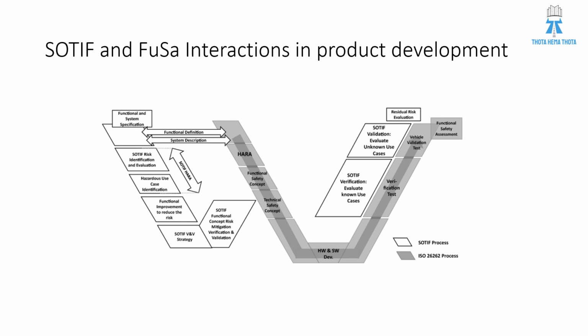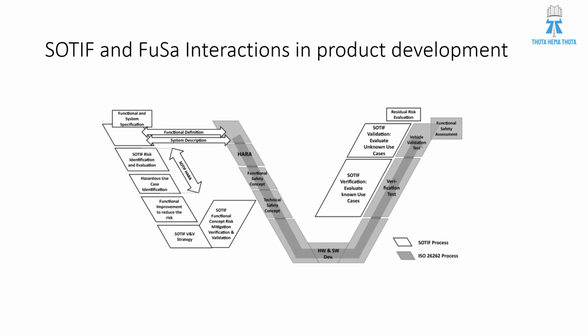Then in the technical safety concept, we will do functional improvement to reduce the risk. When we are doing hardware and software development, we will define a verification and validation strategy with respect to SOTIF. The SOTIF functional concept, risk mitigation, and verification and validation, everything we do in the hardware and software development phase.